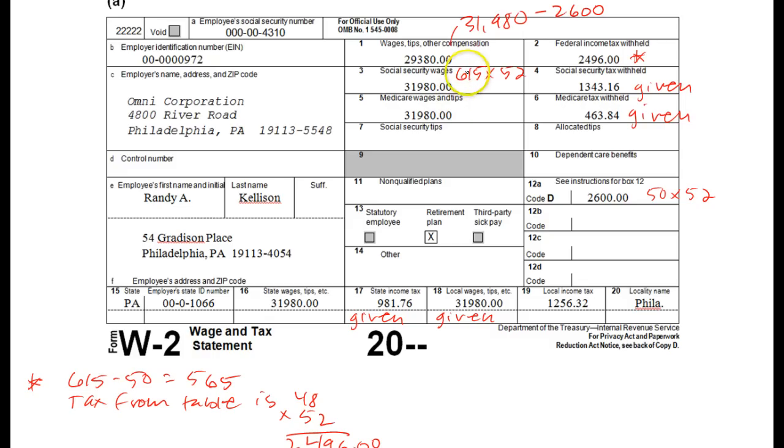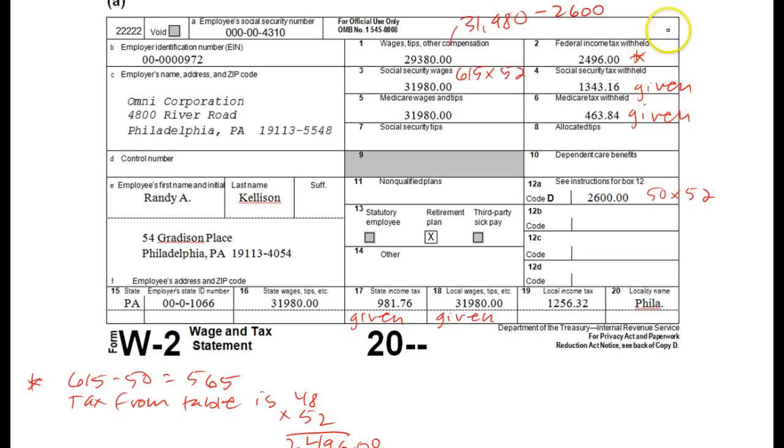However, what's taxable for federal income tax purposes is the total of $31,980 minus what was taken out for the 401k, and that's in column 12A. So you take the $50 times 52 weeks, and so that's $2,600. So that's what's subject to federal withholding.